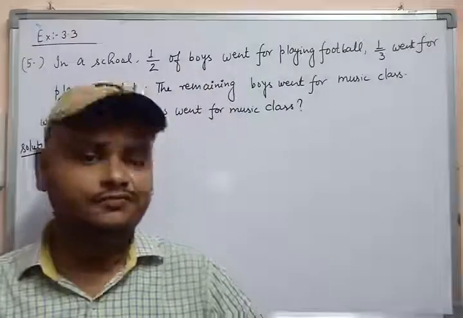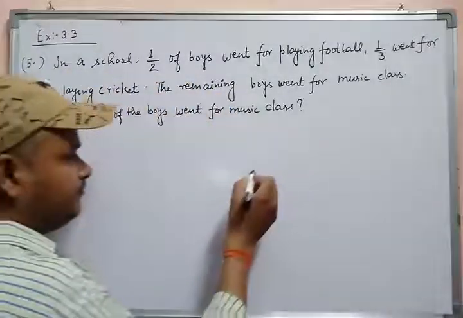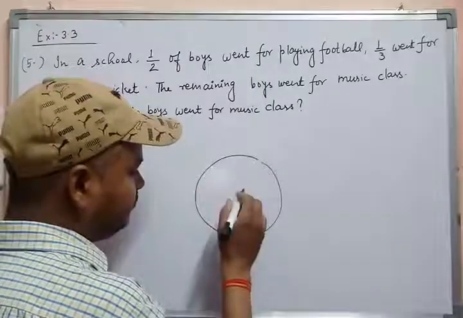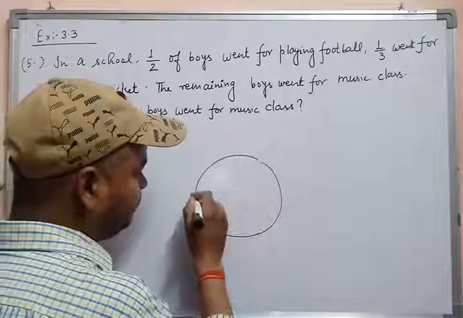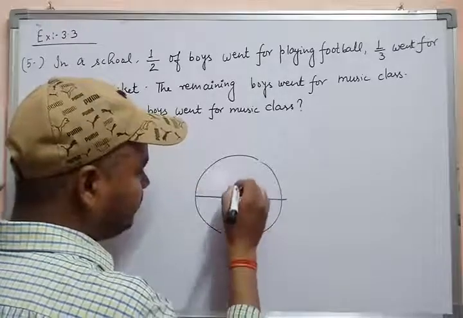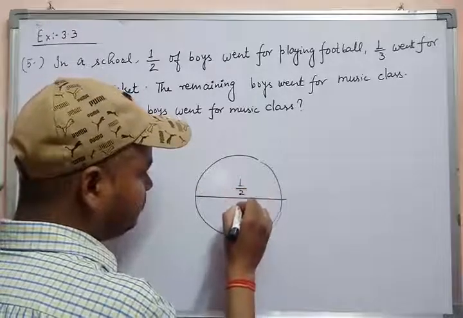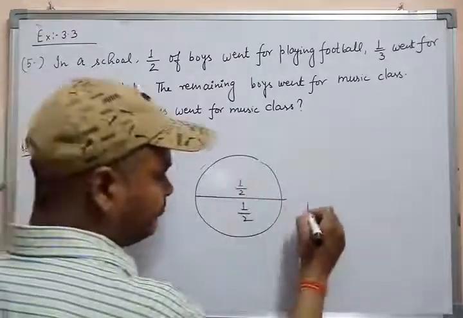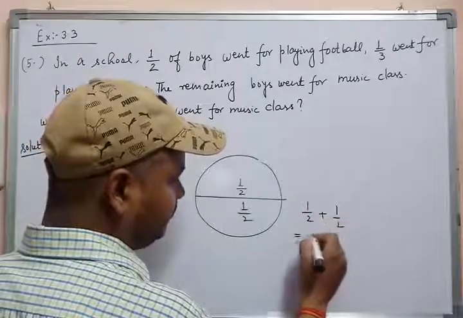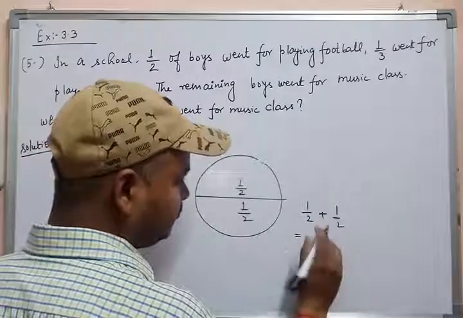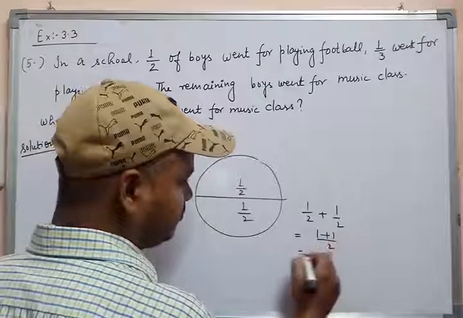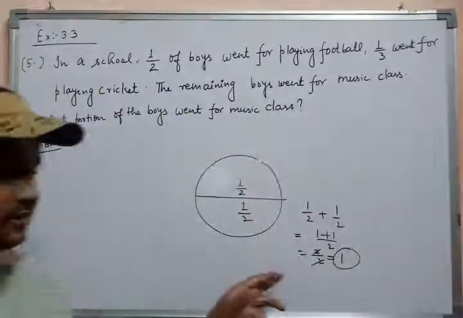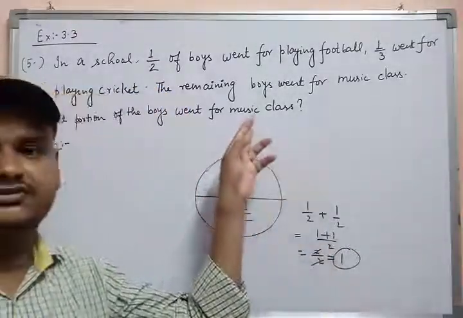It means if this is a circle and its value is 1, and if we divide it into two parts, first part and second part, then this part is represented by 1/2 and this part is represented by 1/2. So if we add these parts, then we will get 1 plus 1, it means 2/2, that is 1.